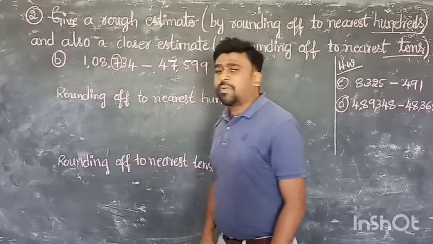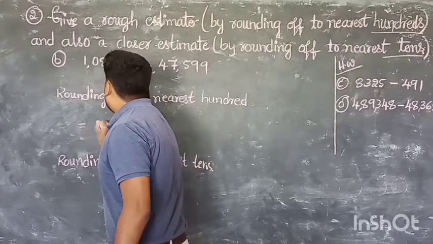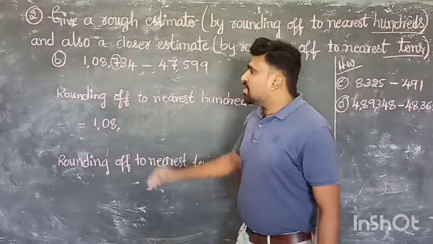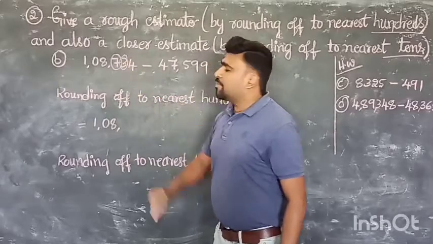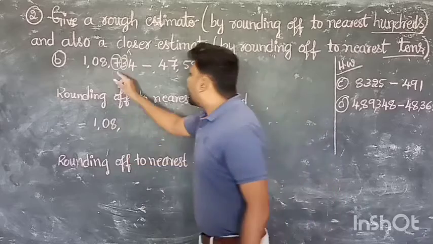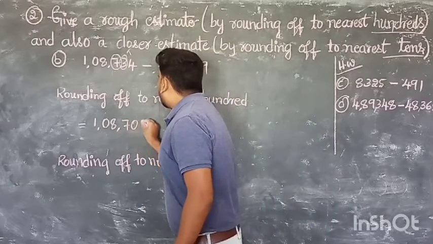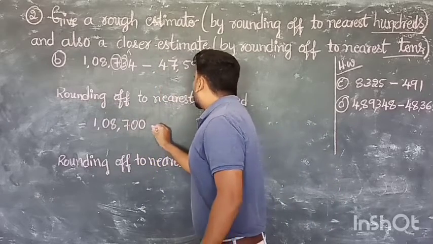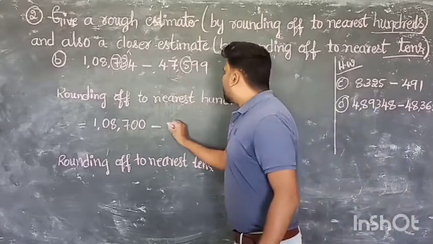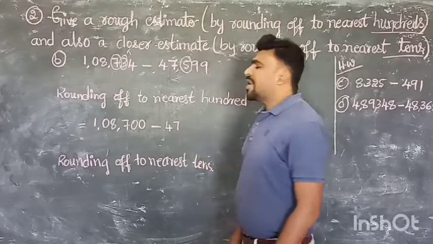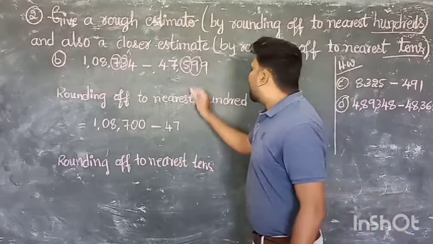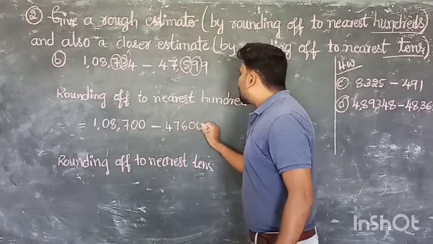7 is in the 100 place. Correct? Remaining the digits, first we have to write 1, 0 and 8. Clear? Now see the next 10 place digit, that is 3. That means below 5. Below 5 means 7 becomes 7 and 00. Finish. Minus. Here 100 place is 5. Remaining 2 digits 4, 7 as it is. See the 10 place digit 9, more than 5. 5 becomes 6. That is 20.